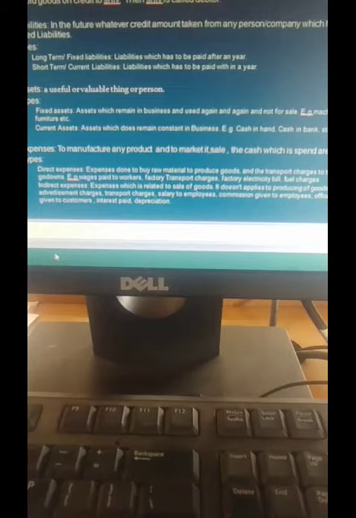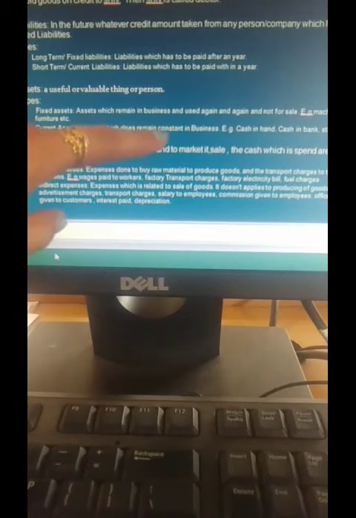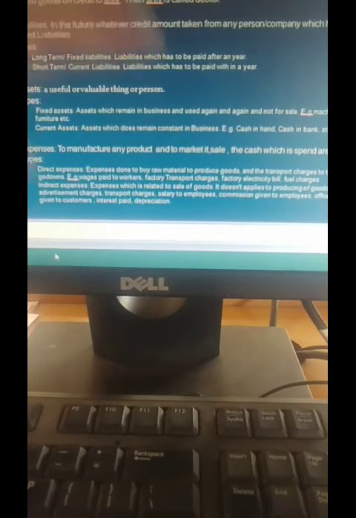Yes. Next, the second type is current assets. Current asset means what? Which doesn't remain fixed. It doesn't remain constant, okay, it will get vanished. It will be used, it will be vanished. Okay, it doesn't remain constant. It goes on decreasing. Either it increases or decreases. It doesn't remain fixed. Okay.